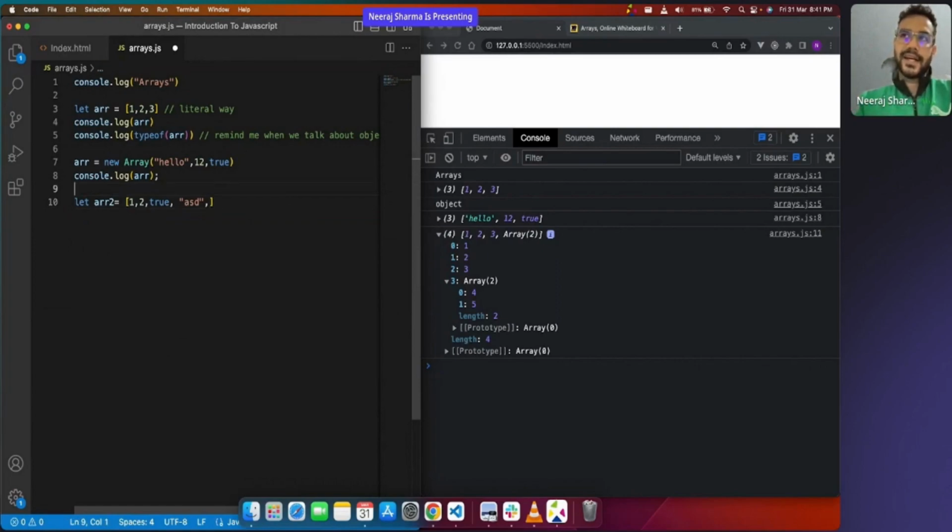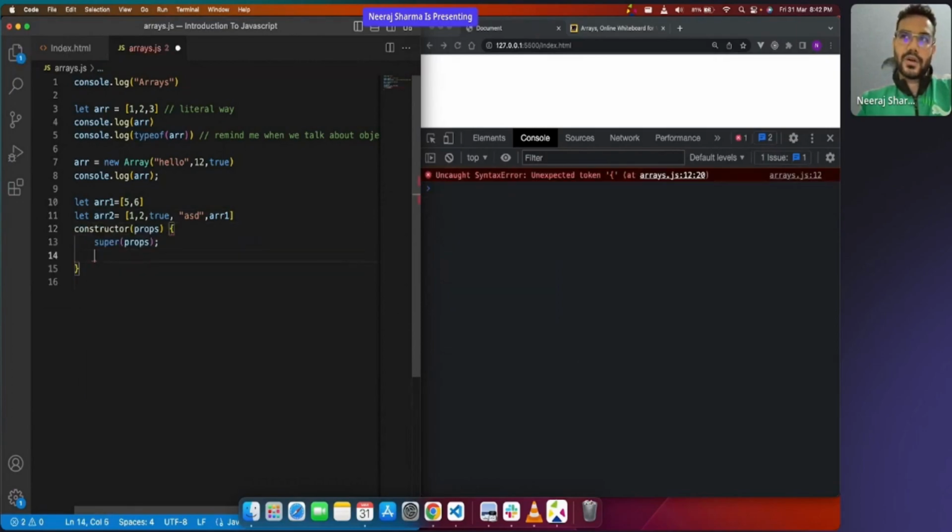So consider I created another array here. Say this is my array 1, consider arr1. In arr1 I have given, say, 5 comma 6, so this is an array. What I'm saying is, this array can also come inside here. So basically arr2 is an array which contains 1 comma 2 true asd, and then another array also.